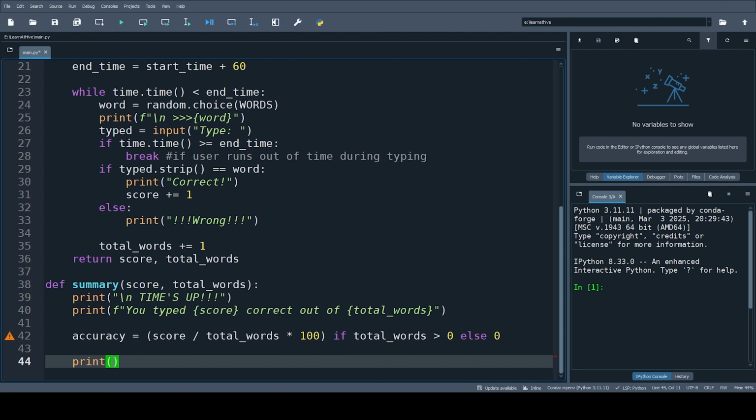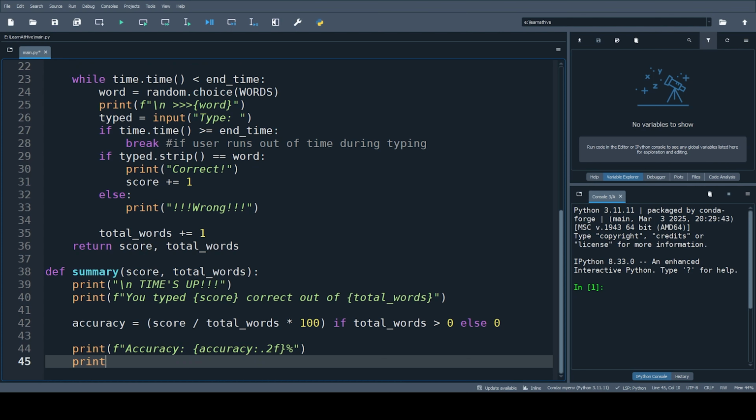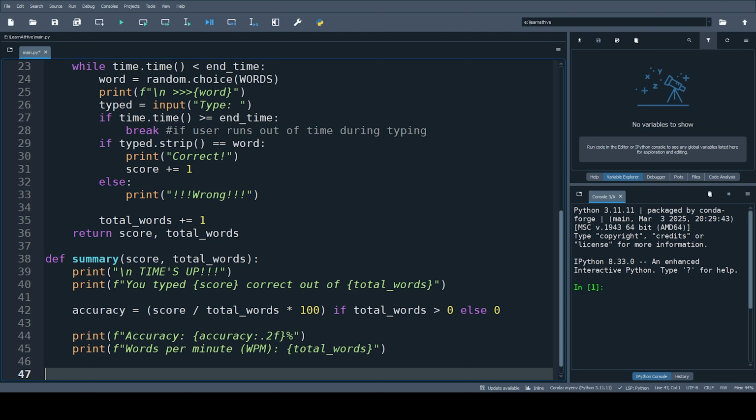After that, print accuracy .2f and percent. Print words per minute, WPM, is total_words. So the summary function provides all the stats to the user, and now we will define our main function.